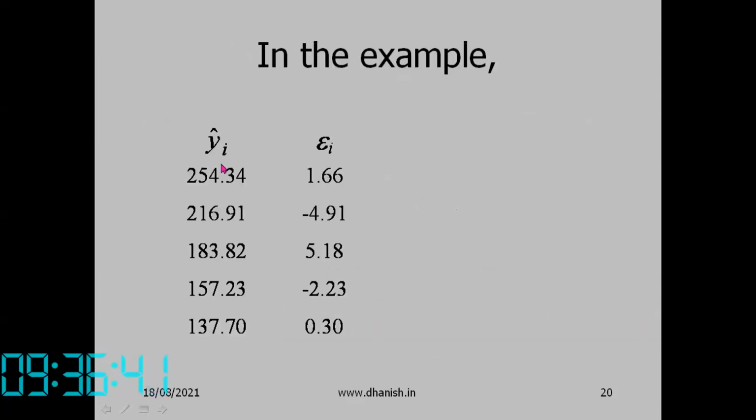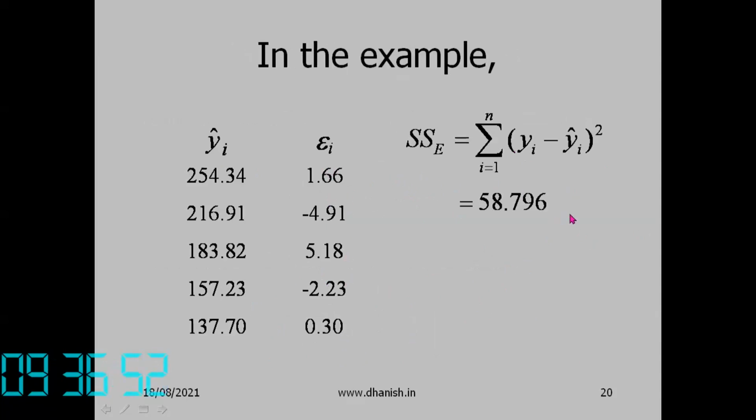Okay, so we calculate all the residuals, square them, and add. The sum of squares of the residuals is 58.96. The mean square error is this divided by the degrees of freedom, n minus 2, since we estimated two coefficients, beta naught and beta 1, and 2 degrees of freedom have been lost.